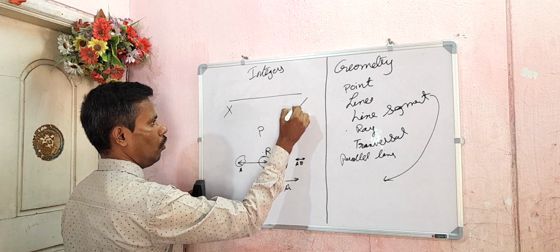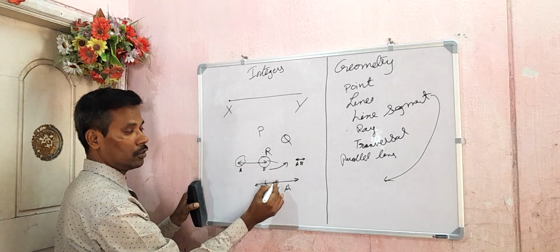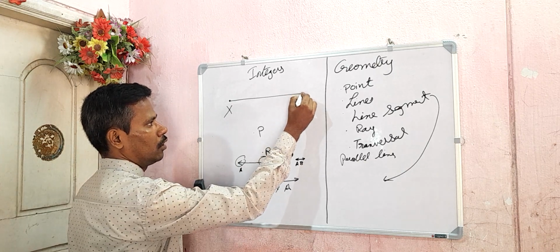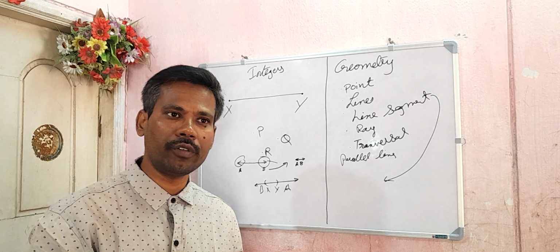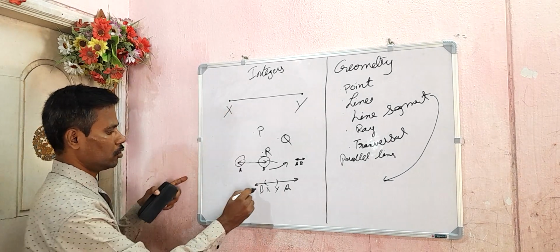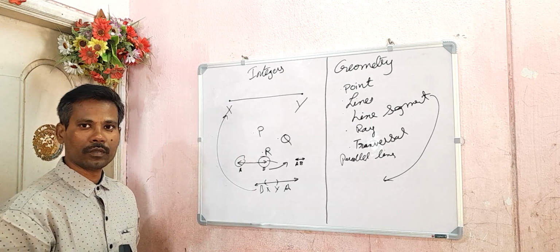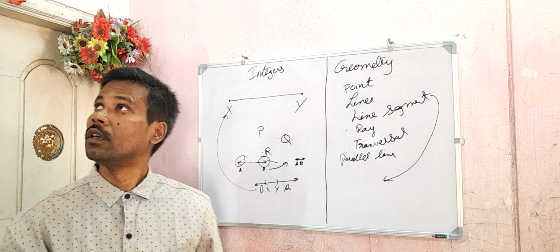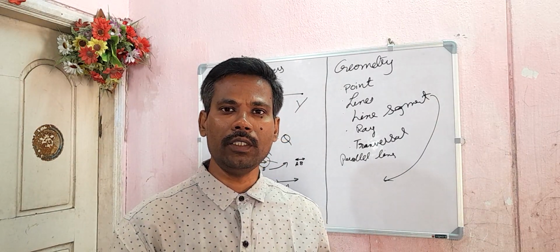X, Y. And here you see the point, dot is there or not? And you see here, dot is there. So line segment is a part of a line. It has two end points. Look at here, it has two end points. Are you getting my point? Line segment is a part of a line. It has two endpoints.